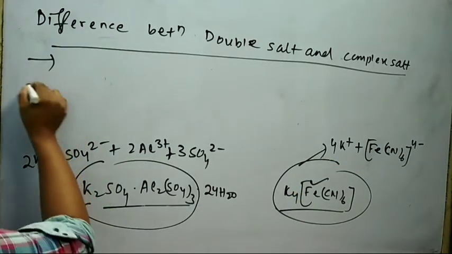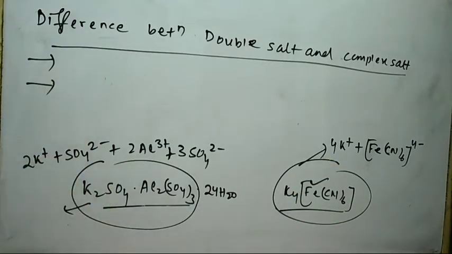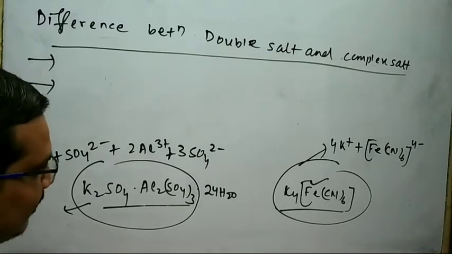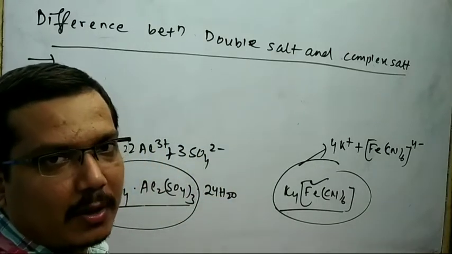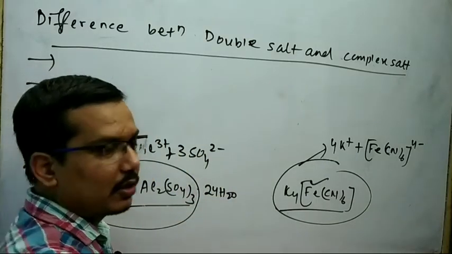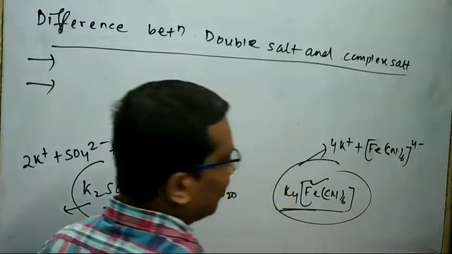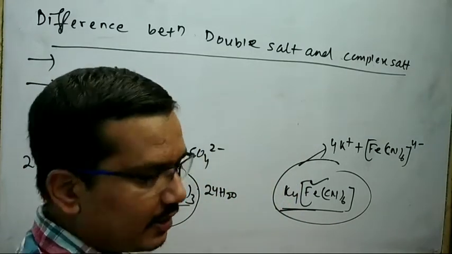The second point is your double salt undergoes complete dissociation. As a result, double salt do not retain their identity. On the other hand, complex salt do not undergoes complete dissociation. Thus, the complex salt retain their identity.